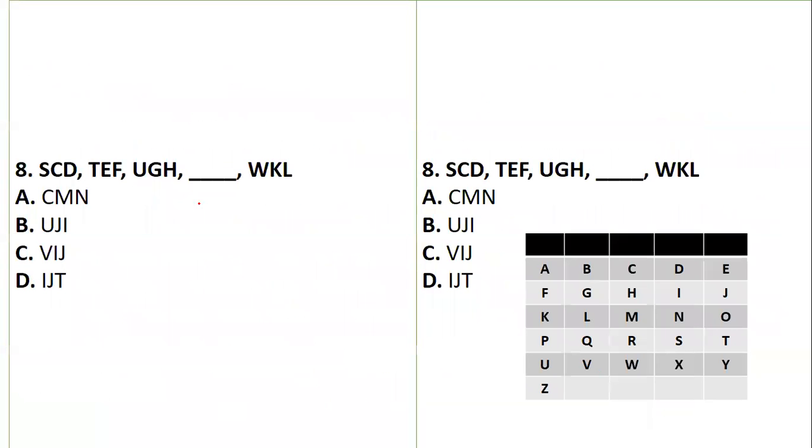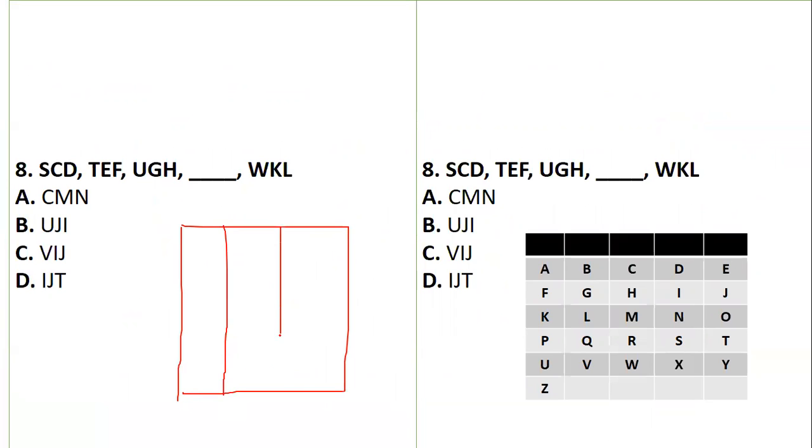So now you have a sequence question, an alphabet question. I taught you how to do this yesterday. I'll give you some time in case you can do these questions before me. It will be great. I told you how to do this question. Always write in tabular format. SD, SCD. Then next you have TEF. Next you have UGH. You need to see whether it goes vertically or horizontally. And then we have WKL.